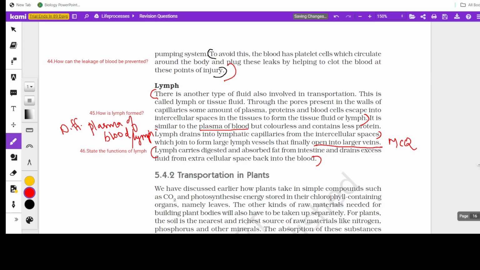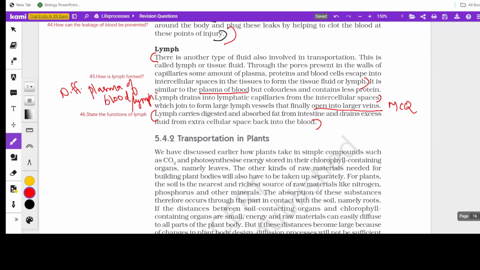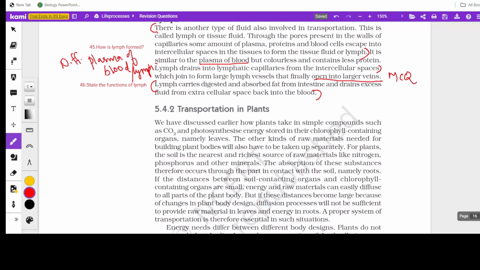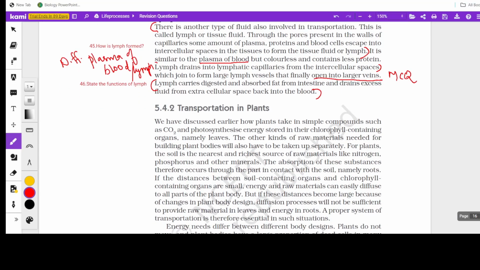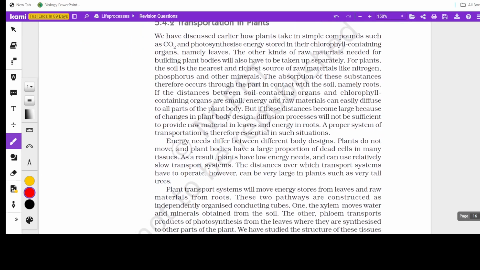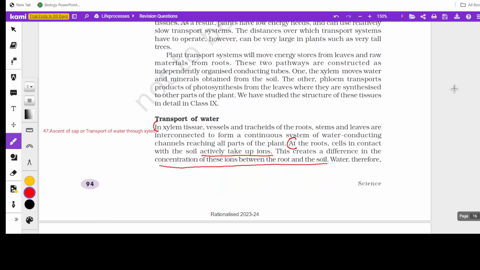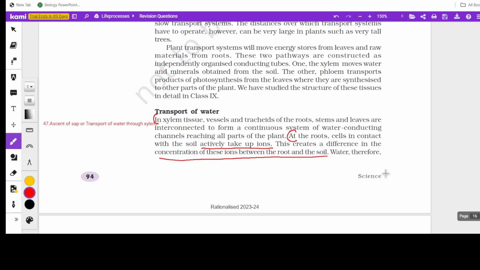Now transportation in plants. There are two things to be carried out in plants: water transportation and food transportation. Water transportation is carried out through xylem, and that process is called ascent of sap. Ascent of sap is always unidirectional, only upward movement. When the question is asked to describe the transportation of water through xylem, these points are very important.